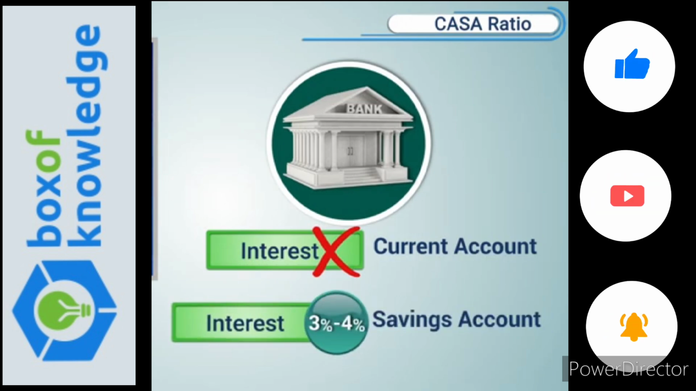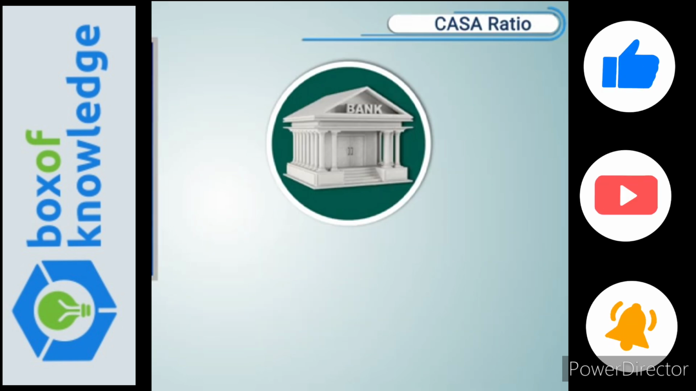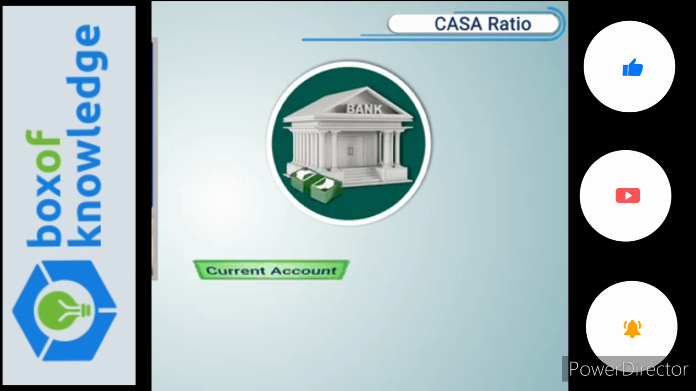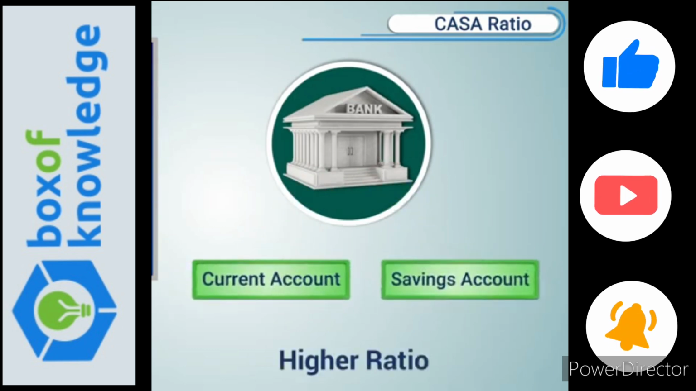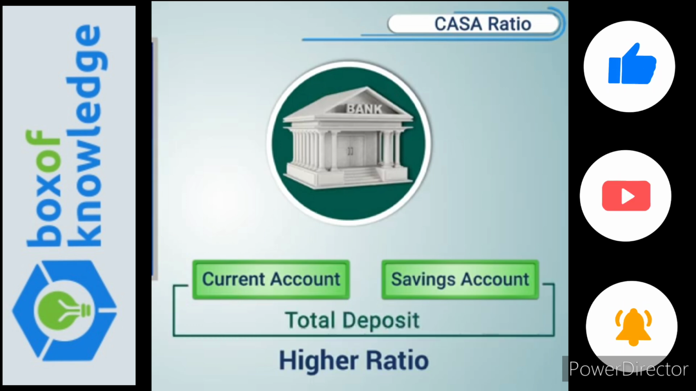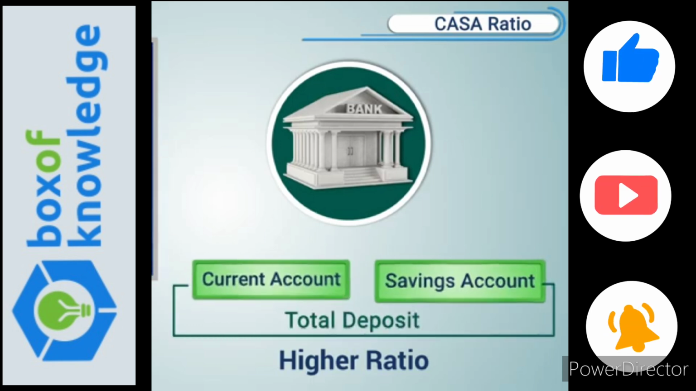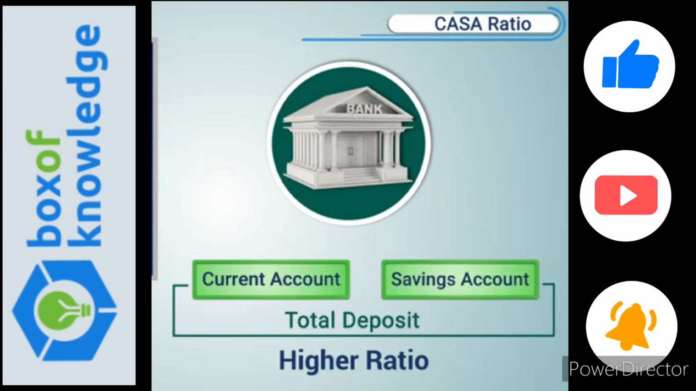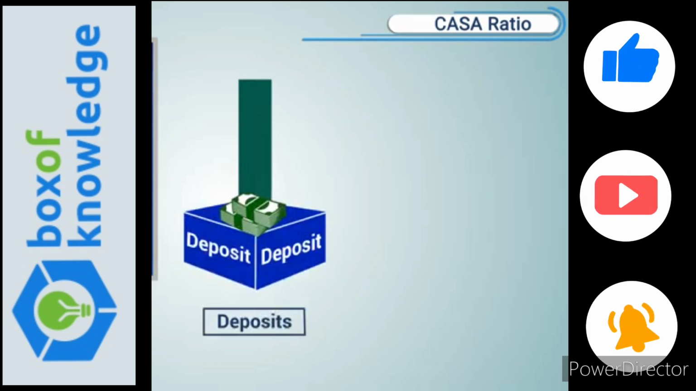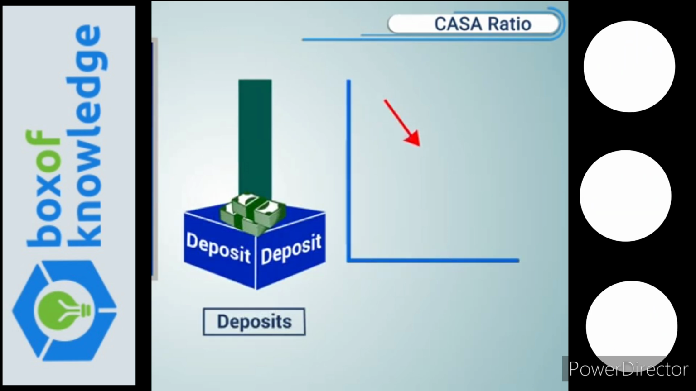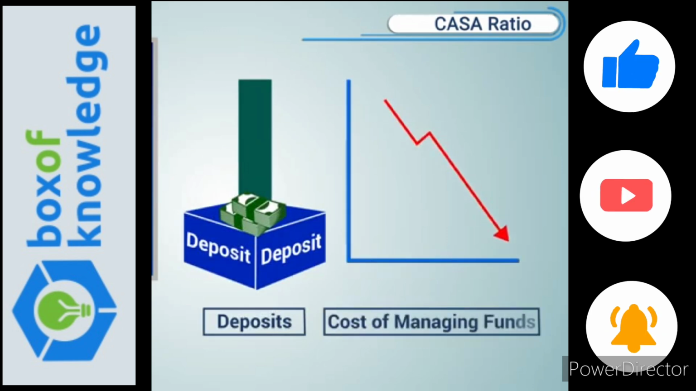Importance of this ratio is that it indicates how much of a bank's total deposits are in current and savings accounts. A higher ratio means a larger portion of a bank's total deposits are in current and savings accounts, thus indicating lower cost of funds, which means the higher the deposits in both of these accounts, the lower will be the cost of managing the funds.